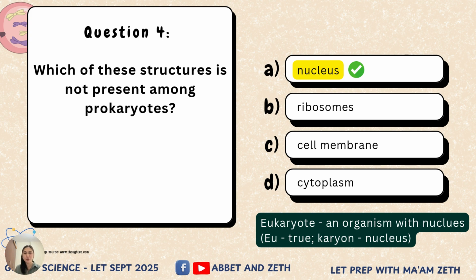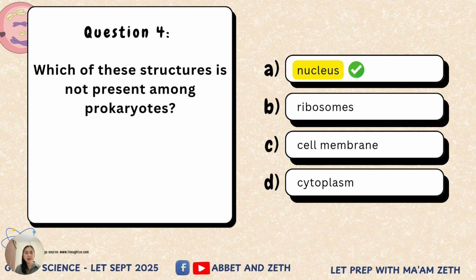So, if we are going to discuss the other organelles, ribosomes is for protein synthesis, cell membrane is for the regulation of entry of molecules in and out of the cell, and the cytoplasm, of course, will be the liquid part of your cell. And the nucleus contains the genetic information of the organism. This is also called the control center of the cell.